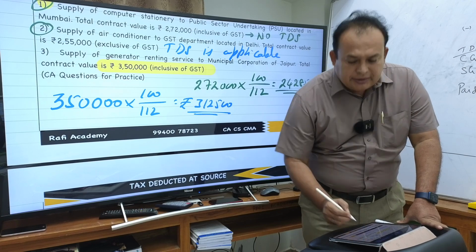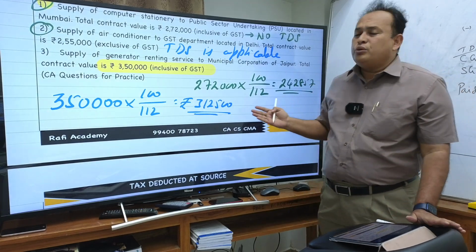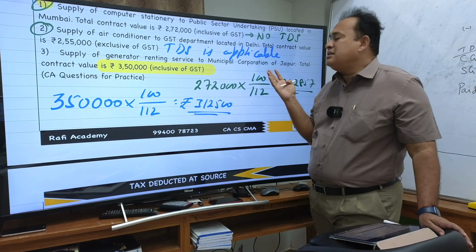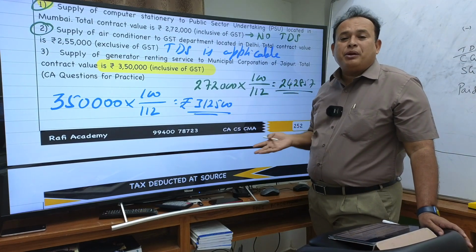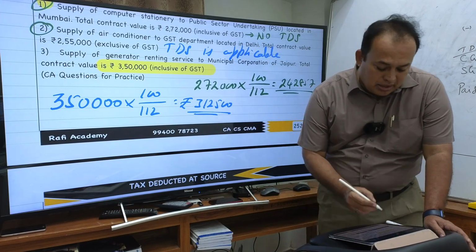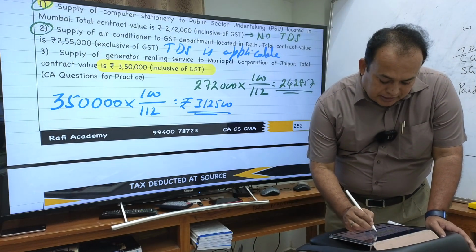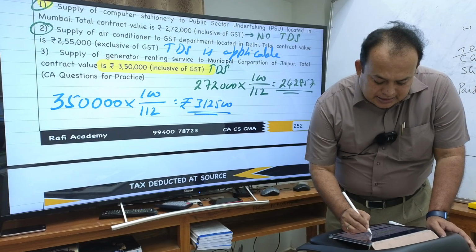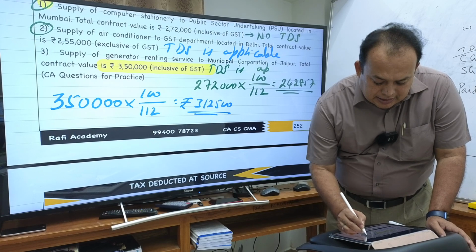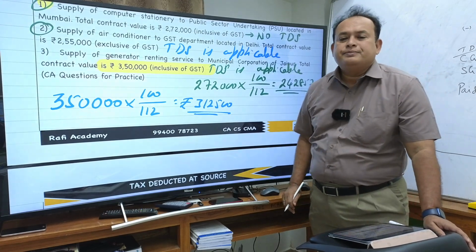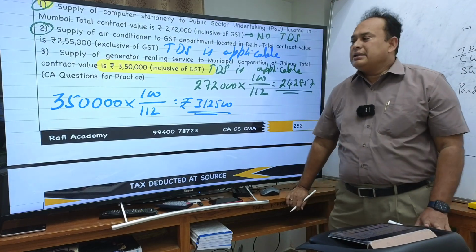3,12,500. In that case, it is more than 2.5 lakhs, and the supplier, the recipient, and the place of supply are all in the same state. In that case, TDS is applicable. In the given case, I can say that TDS is applicable. Got the clarity of my difference?